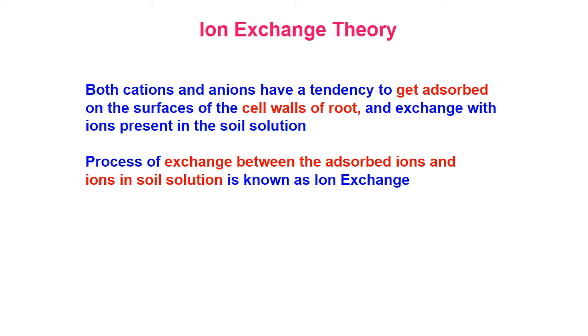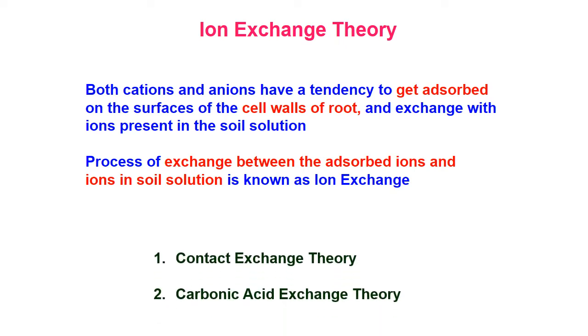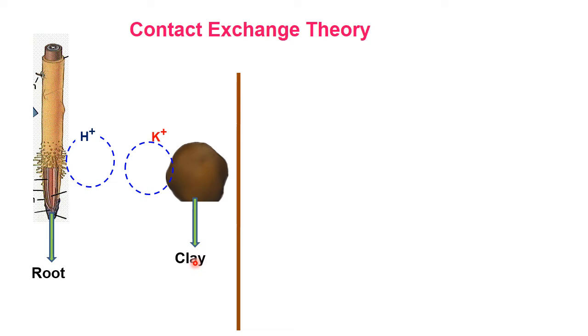The process of exchange between absorbed ions and ions in the soil solution is known as ion exchange. Under this ion exchange, we have two theories. First is contact exchange theory and next is carbonic acid exchange theory. First is contact exchange theory. Under contact exchange theory, we have two things: one is the clay particle, another is the root system.